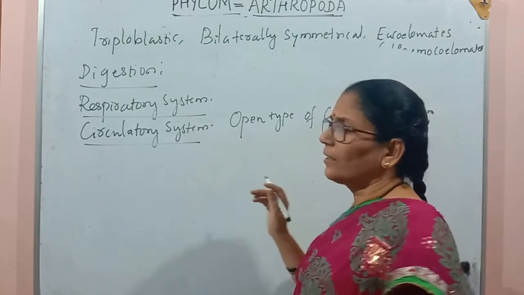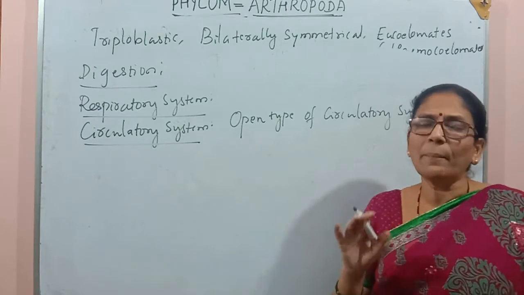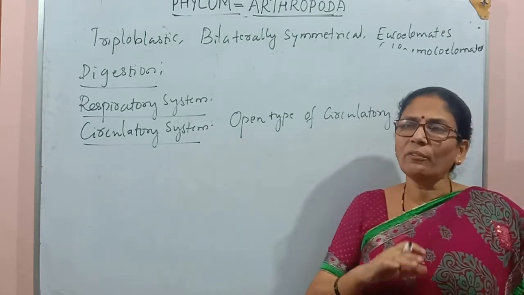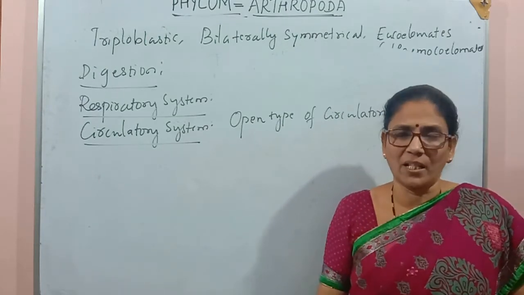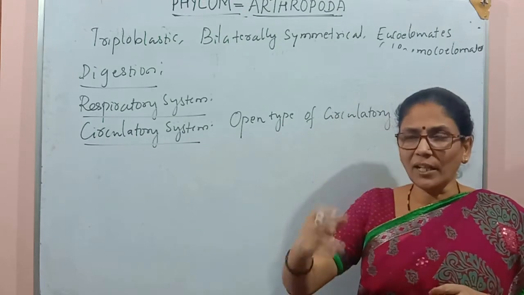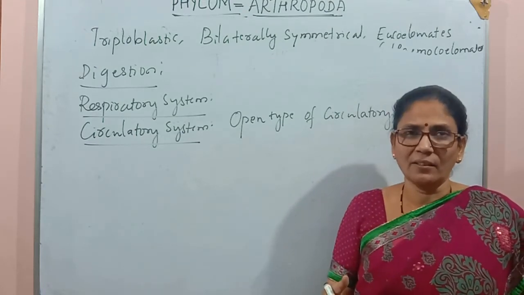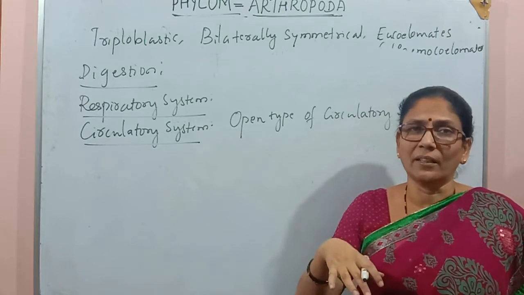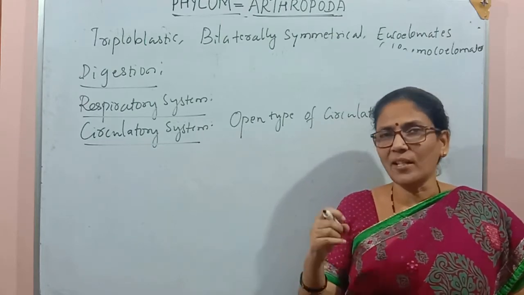Open type means the blood pumped by the aorta is not flowing within blood capillaries. So it circulates within the body cavities where the organs are bathing, and such cavities are called the sinuses.